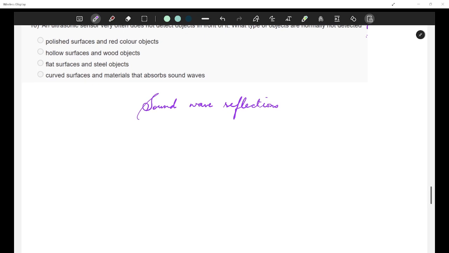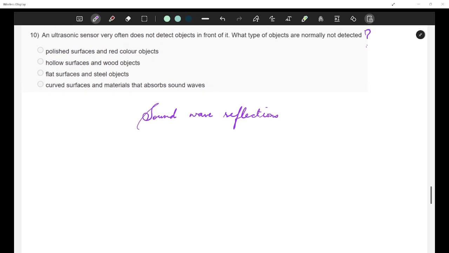So let's see what is the correct option. The first option is polished surfaces and red colored objects. Now, why would they get affected by color? It has nothing to do with color, right? It just has to do with the speed of sound, so it is not using light, it is using sound.